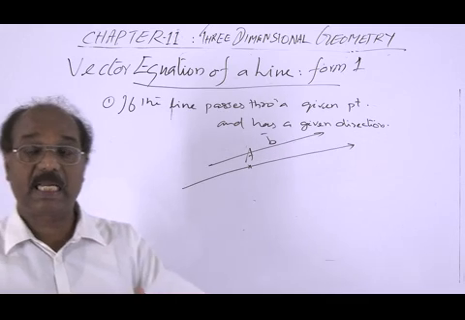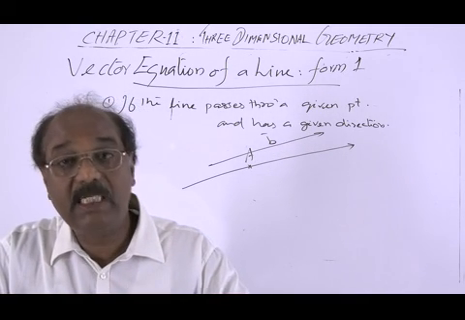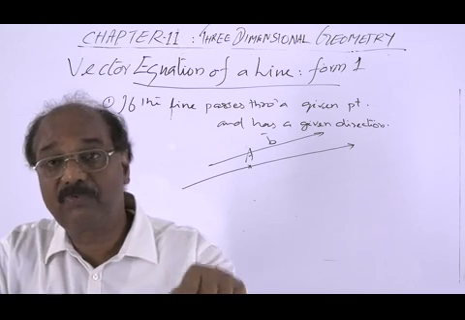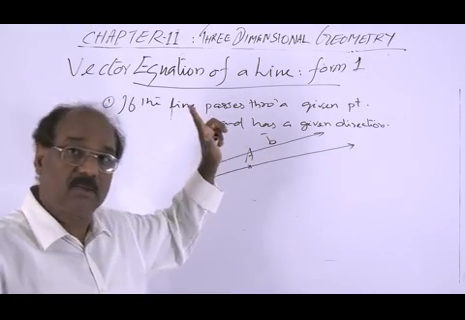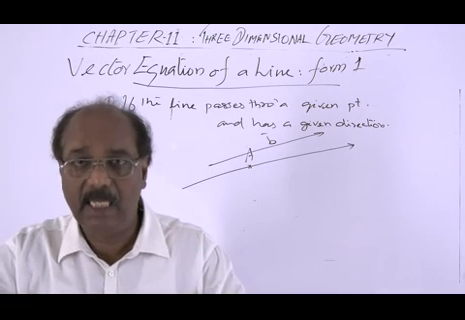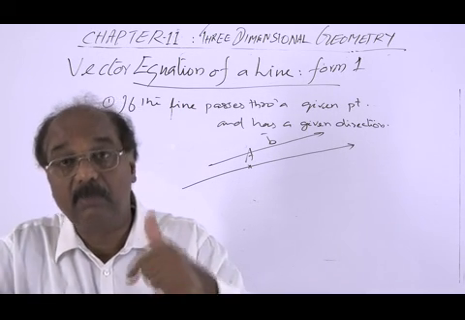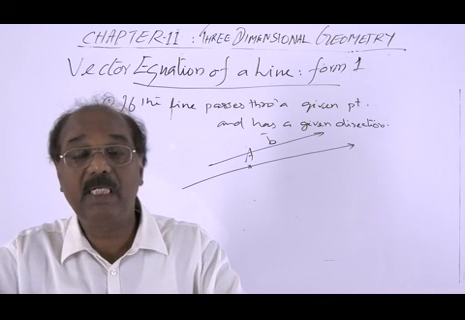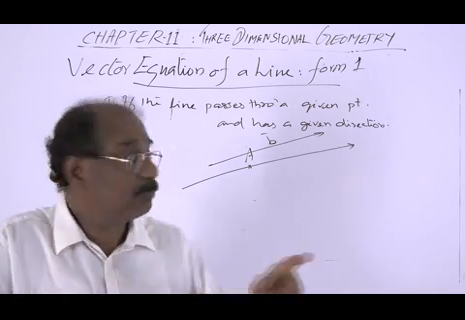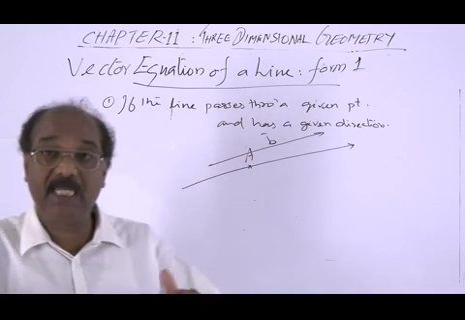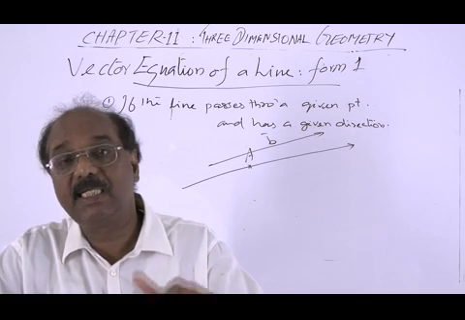And now we are deriving the vector equation, and therefore all the given conditions should be in terms of vectors. The direction is given in terms of vectors, okay. But A is given as a point. Then we should express the point in terms of a vector. A point can be expressed in terms of a vector by specifying its position vector.